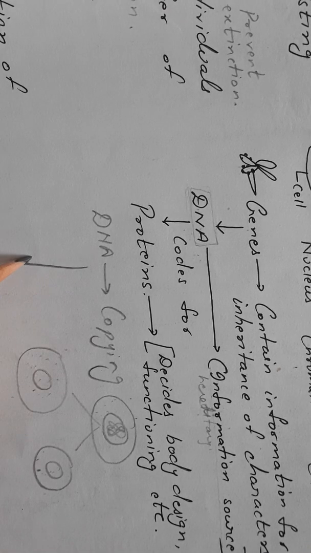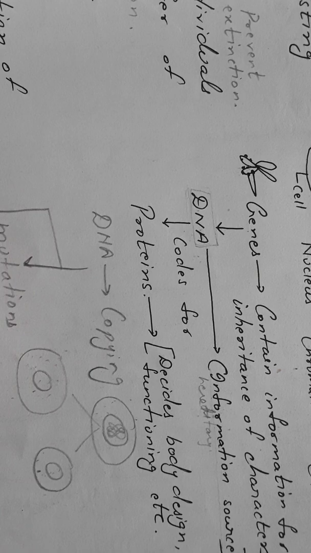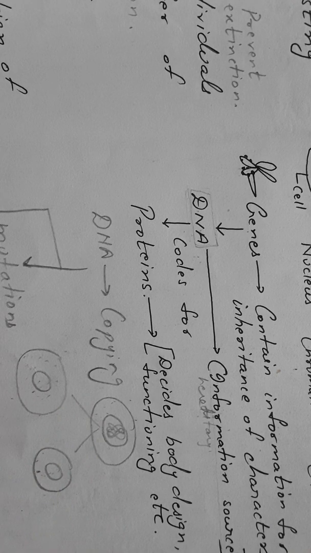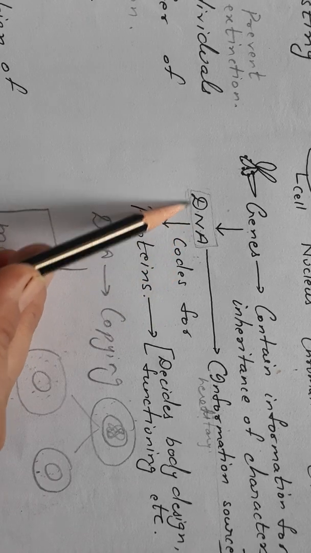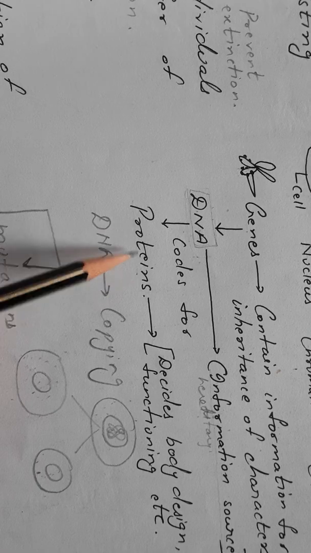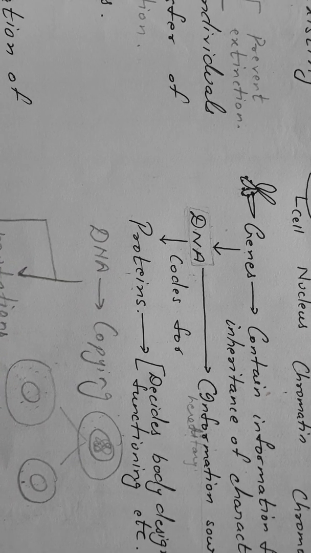These changes are called mutations, and these changes lead to variations. The changes which occur during copying, during crossing over, or during the processes of the cellular machinery being formed will lead to variations. Now this DNA will code for the proteins, and the proteins which are formed will decide the body design and the functioning of the body.